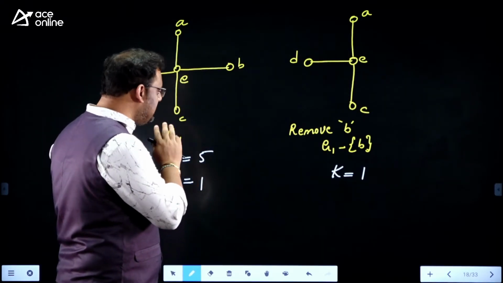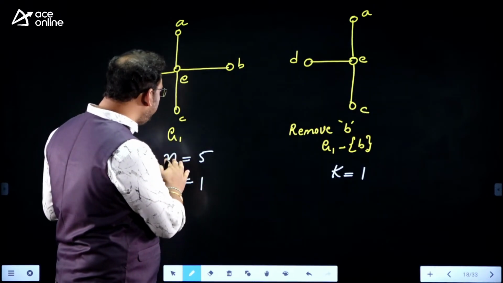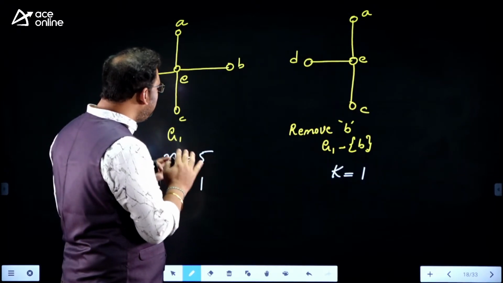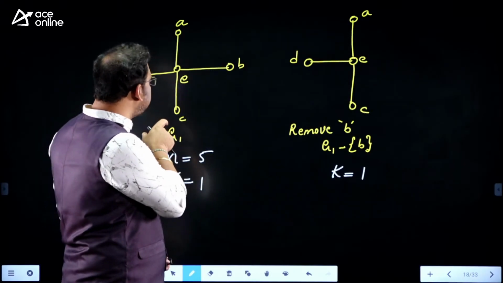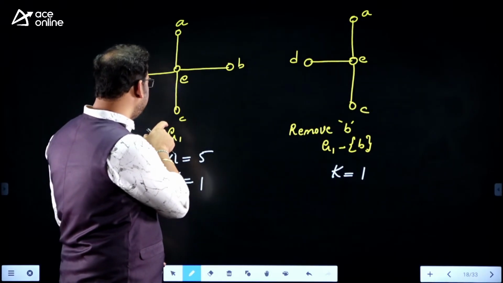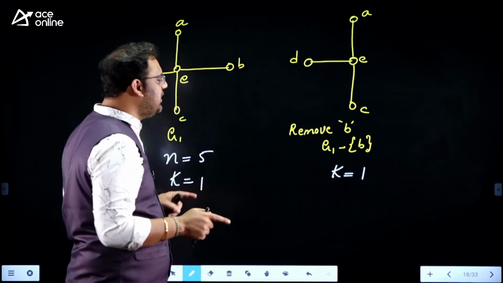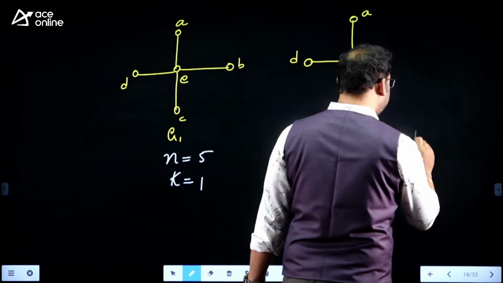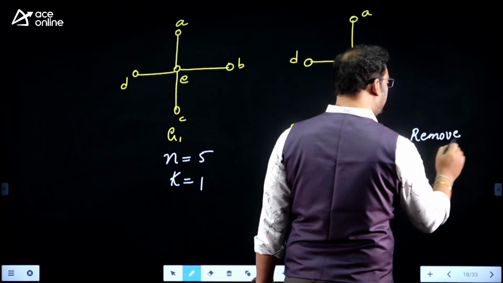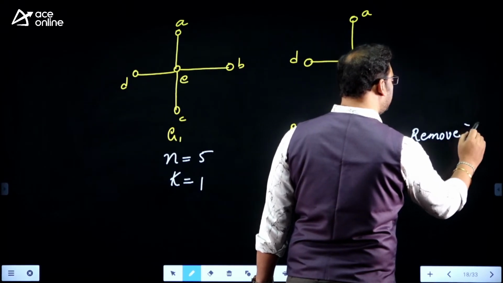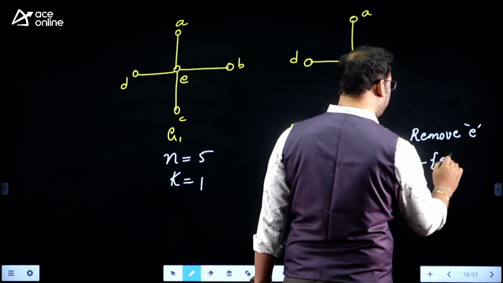Sir, this case is okay. Let us imagine instead of removing vertex B, we remove vertex E, because E is just like a hub vertex. E is a neighbor to everybody. Let us remove that. This time I want to remove the vertex E from the graph G1.